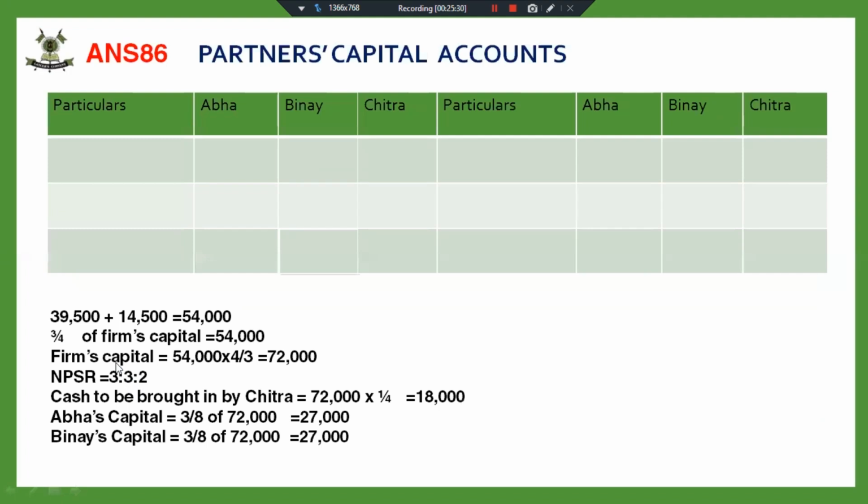That will be 1 minus 1/4, which will be distributed equally. You can calculate. I'm giving you time. Calculate the new profit sharing ratio. 1 minus 1/4. That means the remaining 3/4 will be distributed equally amongst Abhay and Binay. And the new profit sharing ratio will come out to be 3:3:2.